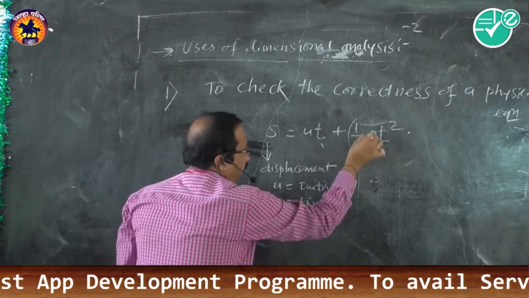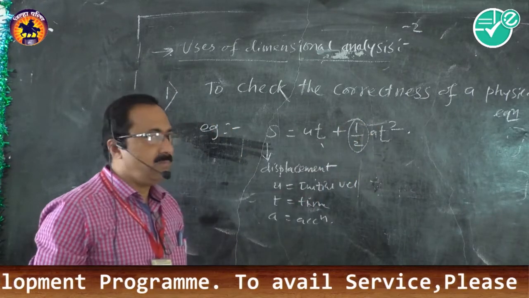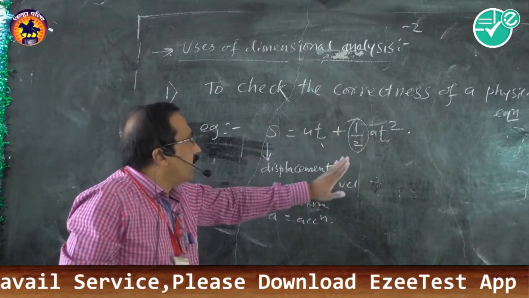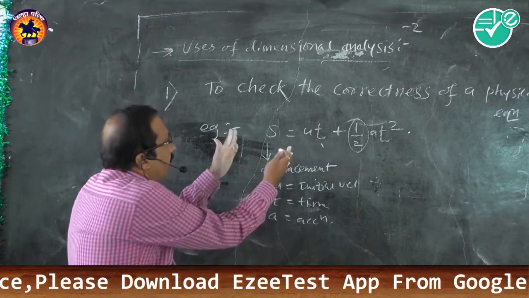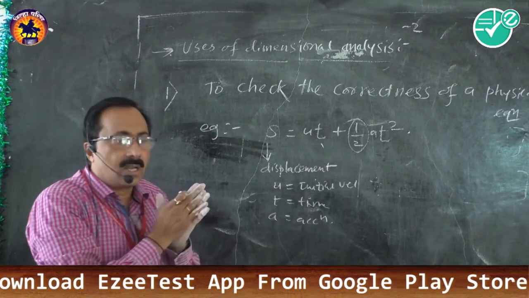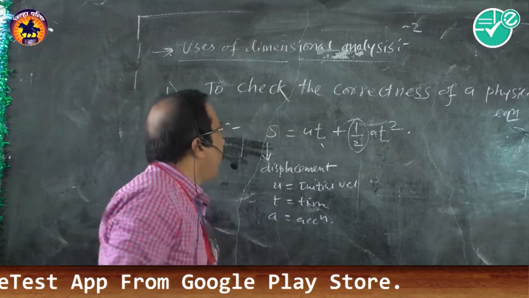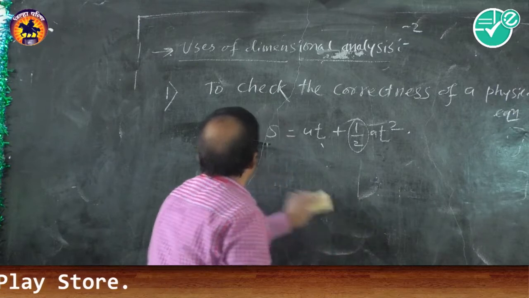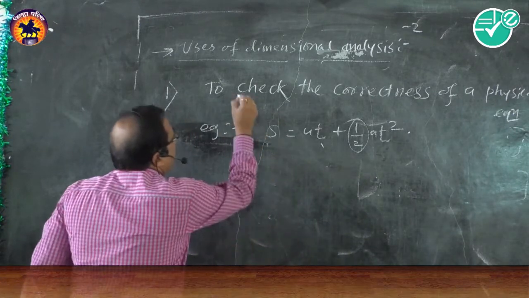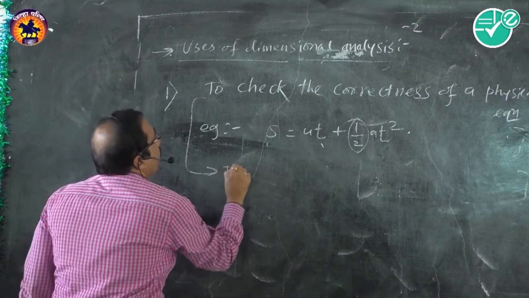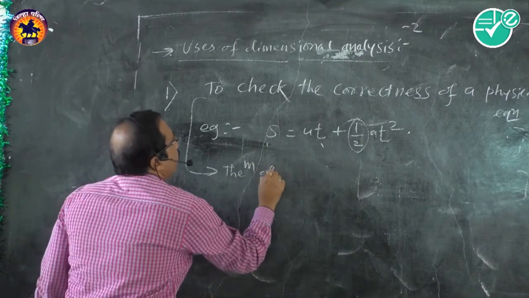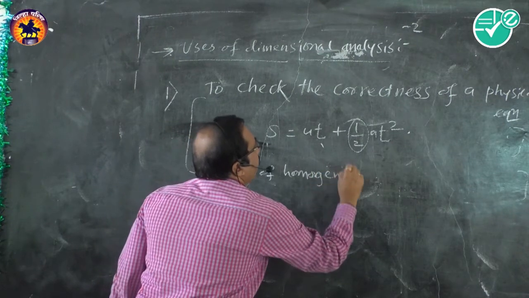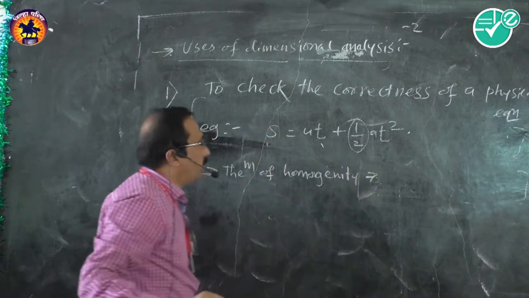Here half is a dimensionless quantity. Half has no dimension. It is a constant, a number. Therefore, let us check whether the equation is dimensionally correct or not. Our target is to check the equation by the method of dimensions. So using the theorem of homogeneity, we can prove it. What is the law of homogeneity?